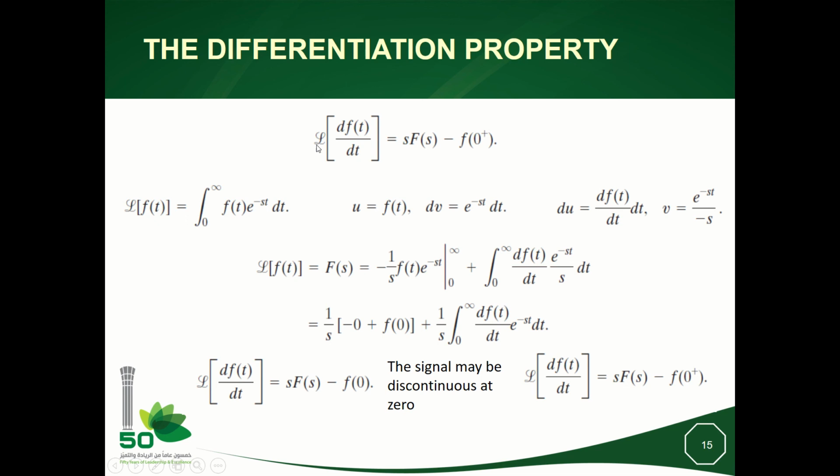The Laplace transform of df over dt will be sF(s) minus the value of the function at time 0 plus. Maybe the function at time t equal to 0 is equal to 0. In this case, f of 0 is equal to 0. If there is discontinuity of f at time t equal to 0, we will take the value at 0 plus.